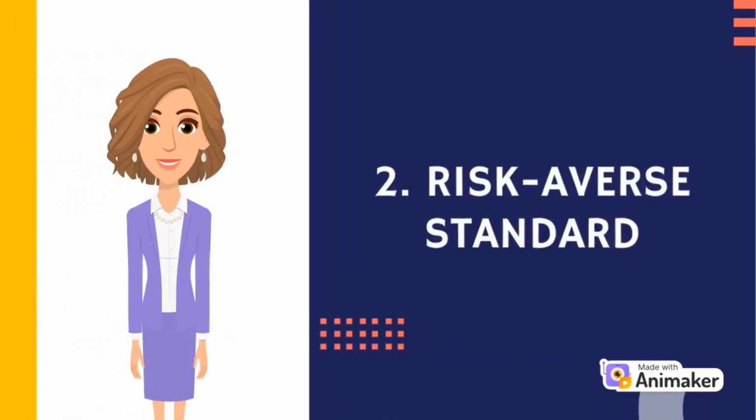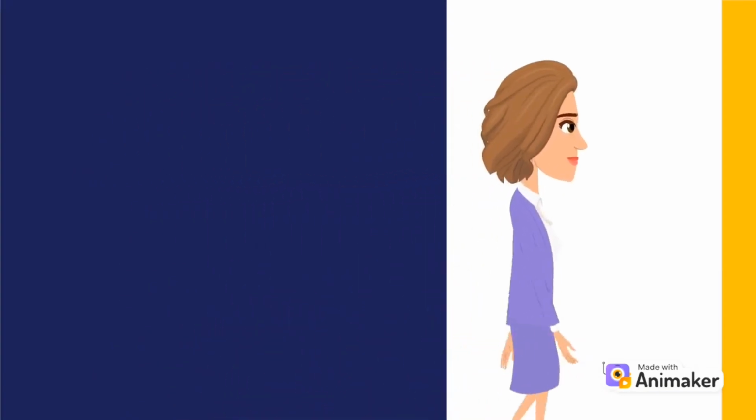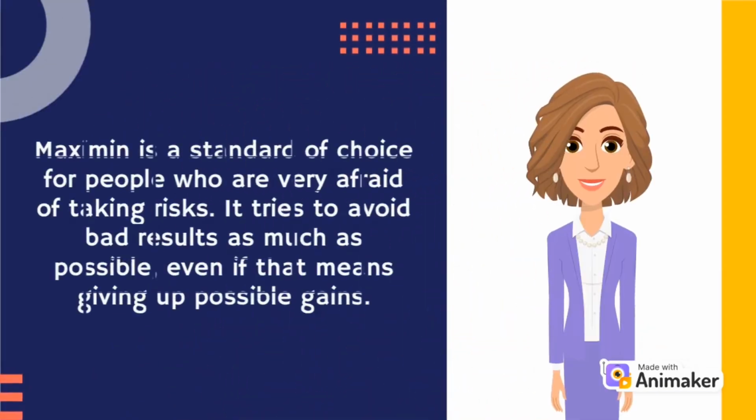The second one is risk-averse standards. Maximin is a standard of choice for people who are very afraid of taking risks. It tries to avoid bad results as much as possible, even if that means giving up possible gains.